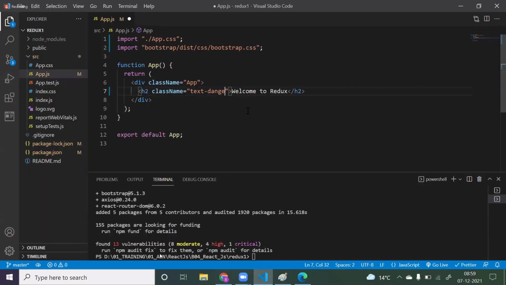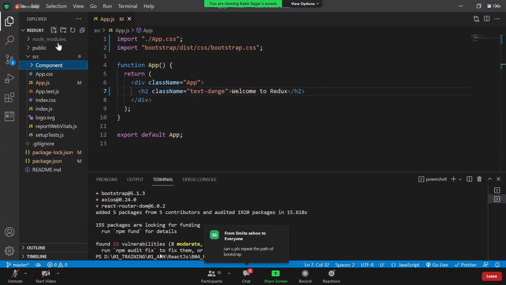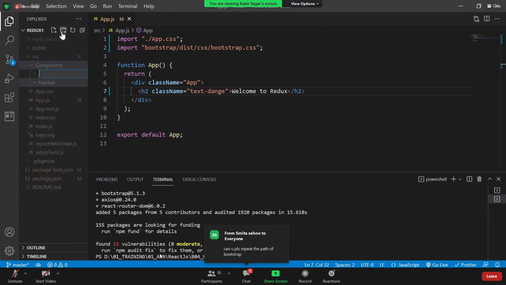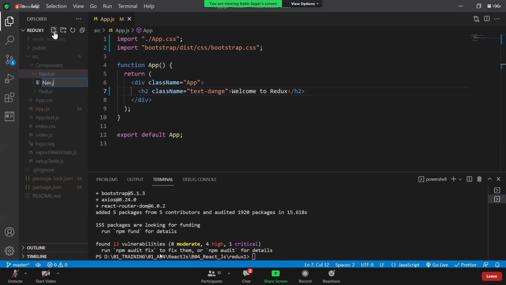Done. So now what I have to do first, let me create one navigation bar. So for that, inside this src, I will create one folder called components so that I can create all the components here. Now inside this components, I'm going to create a sub folder called navbar. And one more folder I want to create, something called redux. Okay, done. Now inside this navbar, I will create one nav.js.